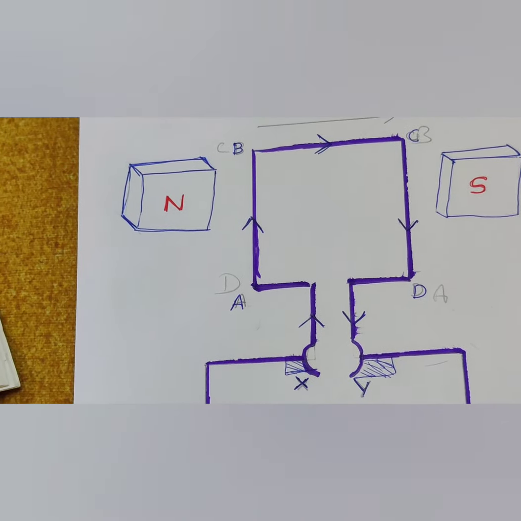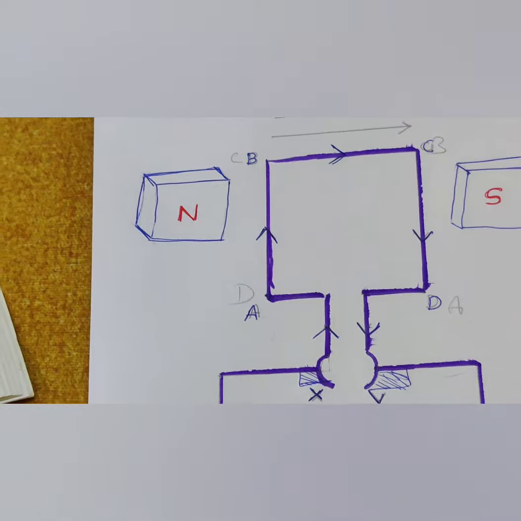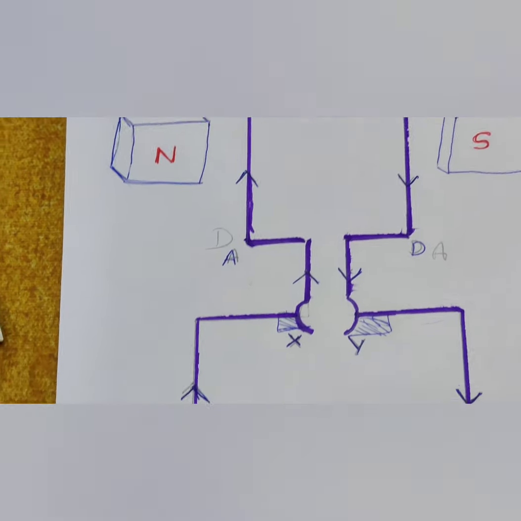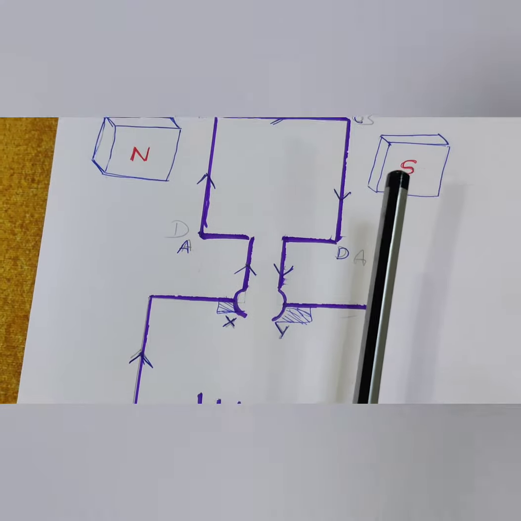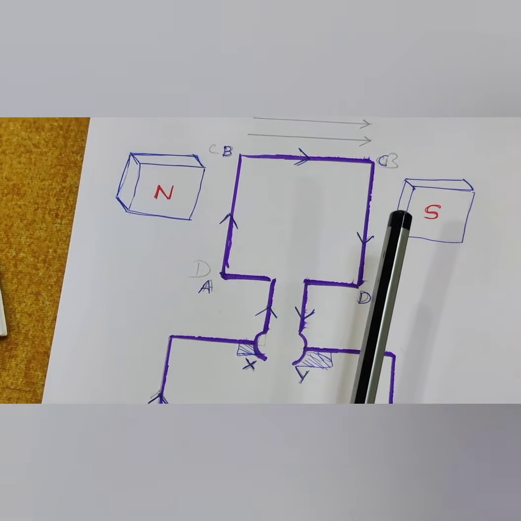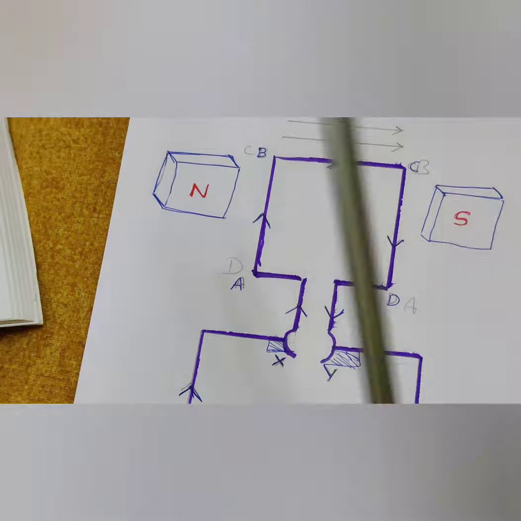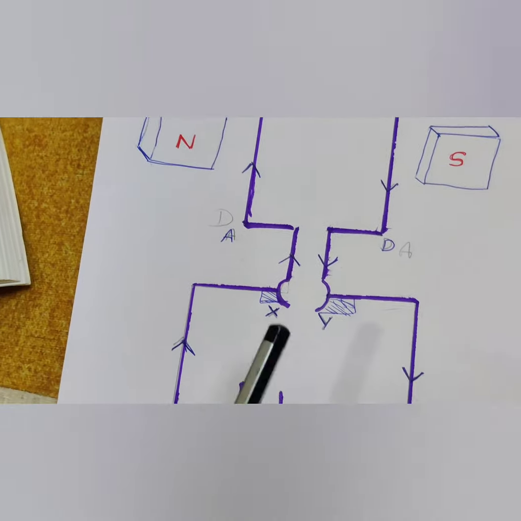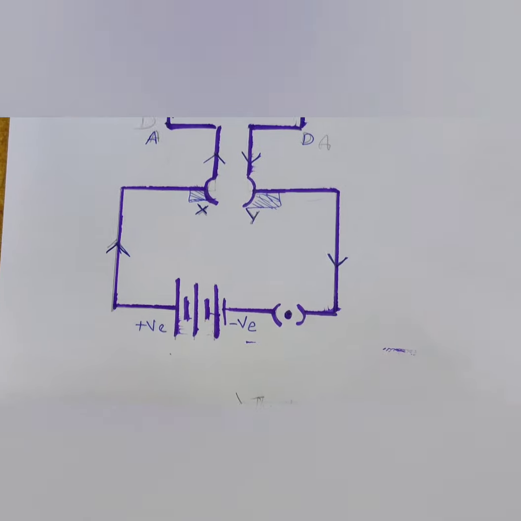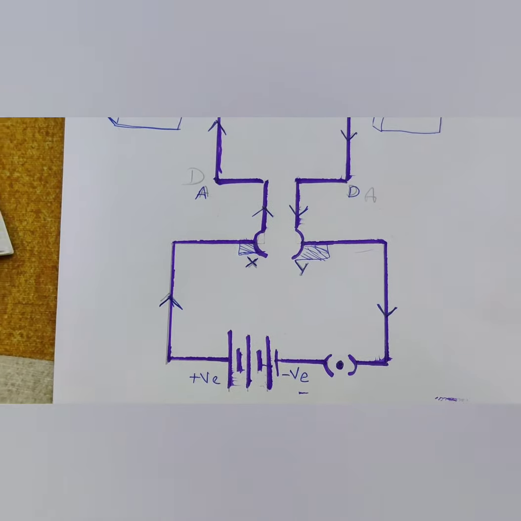Hence the coil of the motor rotates as long as the current is passing through it. First it makes a half rotation, and after that again a half rotation. It will continue as long as there is a flow of current.